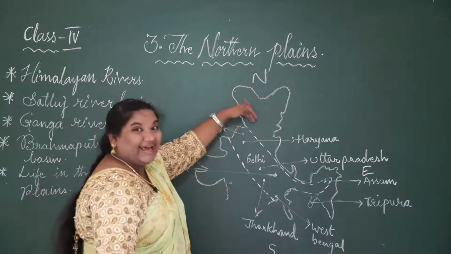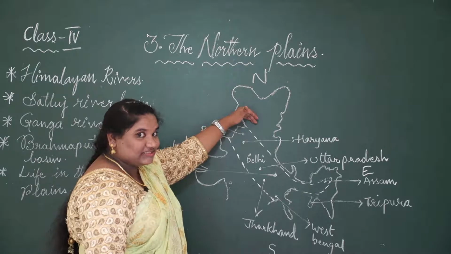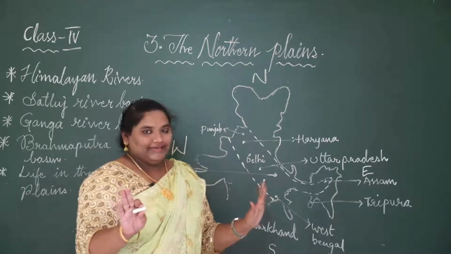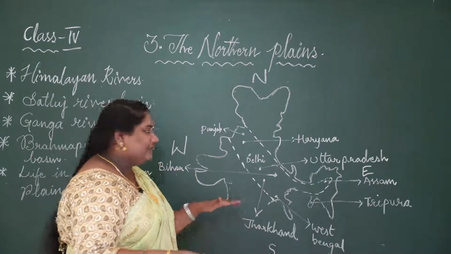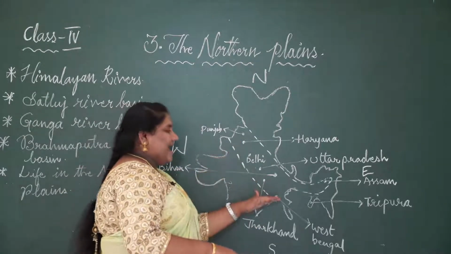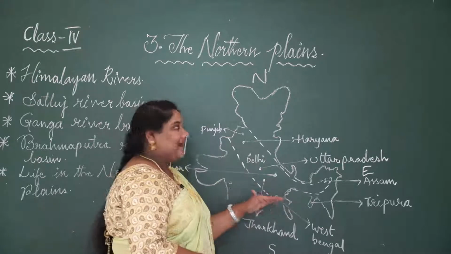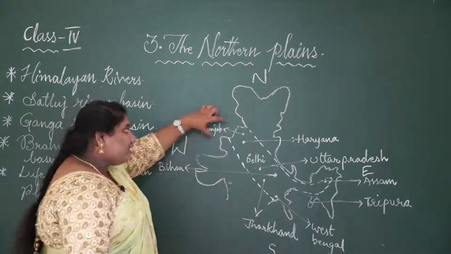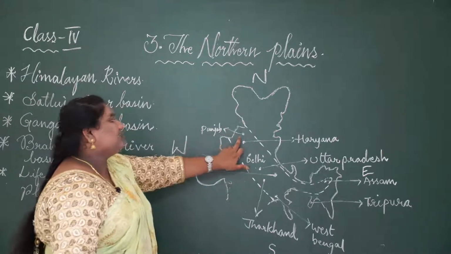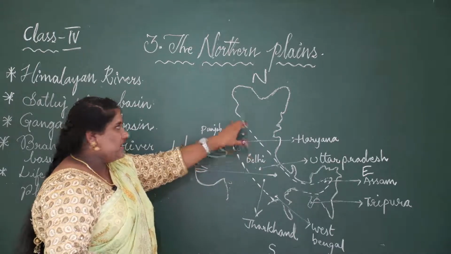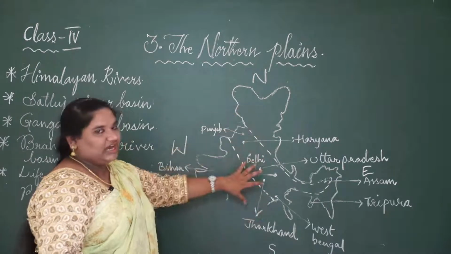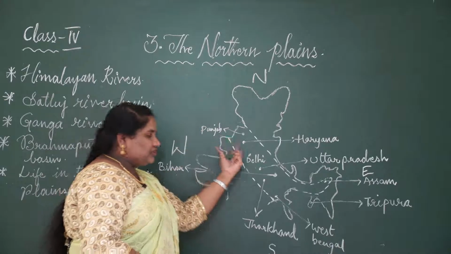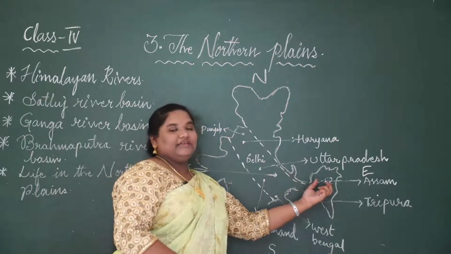They are parallel ranges, as we have discussed. But plains are not parallel. They are even, level and flat land. Here this is the flat land. So how are they stretching? Here is a map of India. It starts from the west in Punjab and stretches over to Assam in the east.